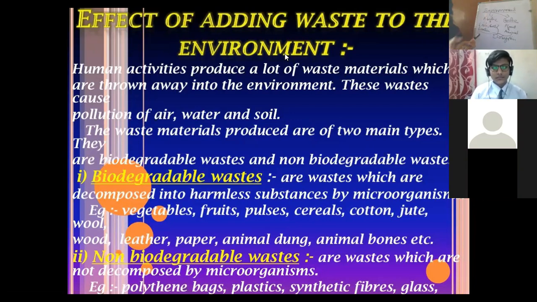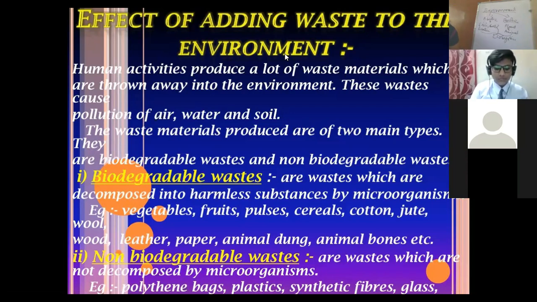So it's a constant interaction between the biotic and the abiotic components which make up the ecosystem. Ecosystem is an open system which requires a regular input of energy and circulation of material. All types of ecosystems have a cycling exchange of material between the living and the non-living components.